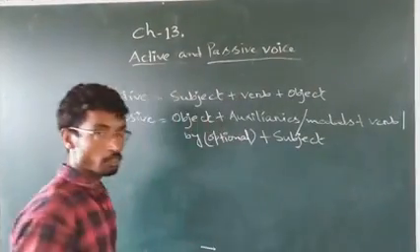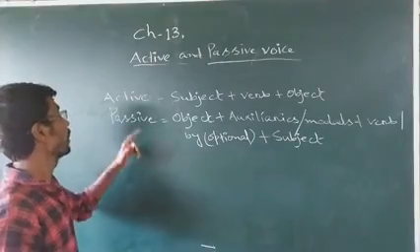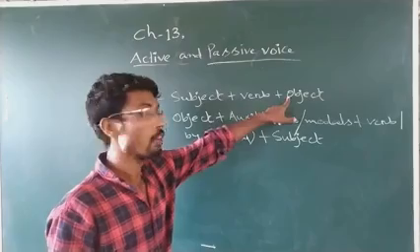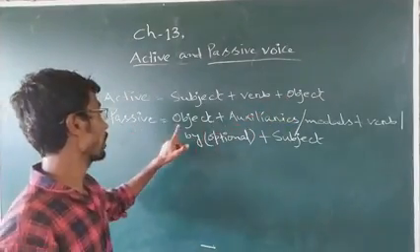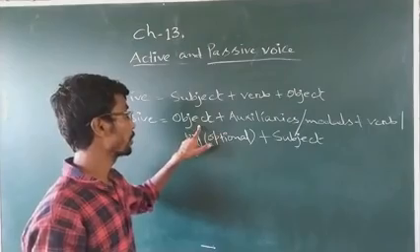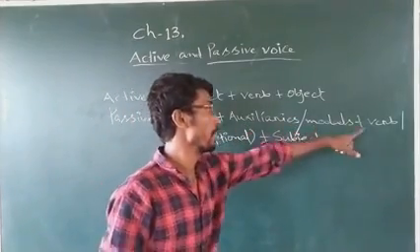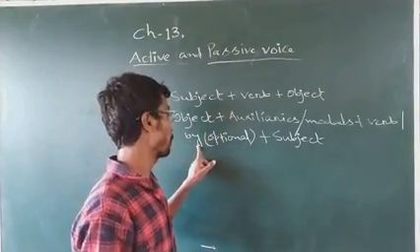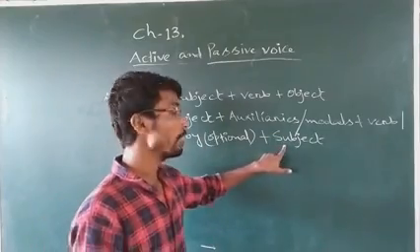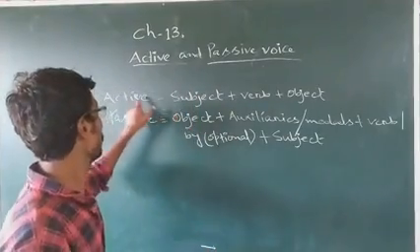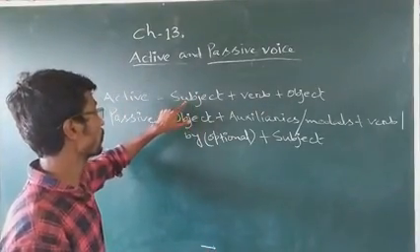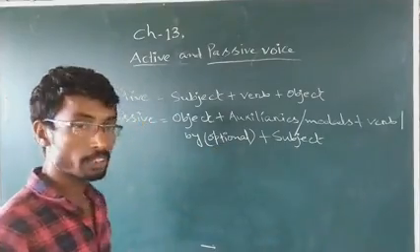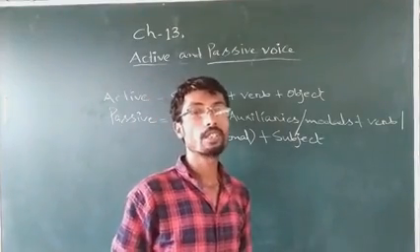Let's see here. So you can see on your screen here on the board, active voice starts with the subject, then verb, then object. Then passive voice starts with object, then auxiliaries or modals, then verb, then by. Sometimes by may not come. This is optional. Then subject. So we can see here active voice starts with the subject, and then verb, then object. Any sentence you say, any sentence starts with the subject.